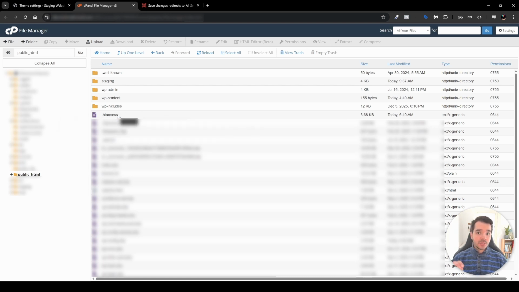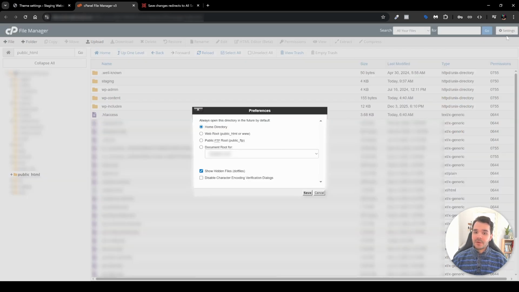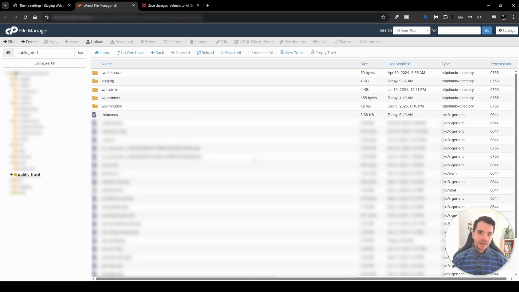If for some reason you don't see that file, and in my case I have cPanel, head over to your settings in the top right-hand corner and enable show hidden files. That way the file manager will actually show you the .htaccess file. For obvious reasons, these files are very crucial to your website, especially with WordPress. Files such as wp-config and .htaccess are very essential and can change a lot of things on your website.